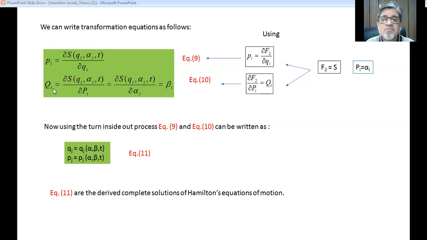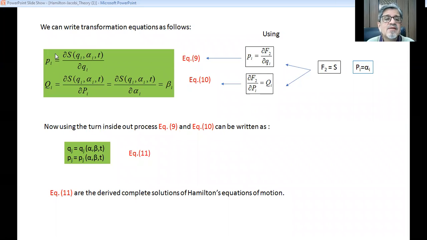And another transformation equation for capital Qi is del S of q, alpha, t by del Pi, and here del S of q, alpha, t by del alpha i, and that is equal to beta i. Now using one process that is very popular in mathematics, known as the turn inside out process, that is applied to equations 9 and 10.